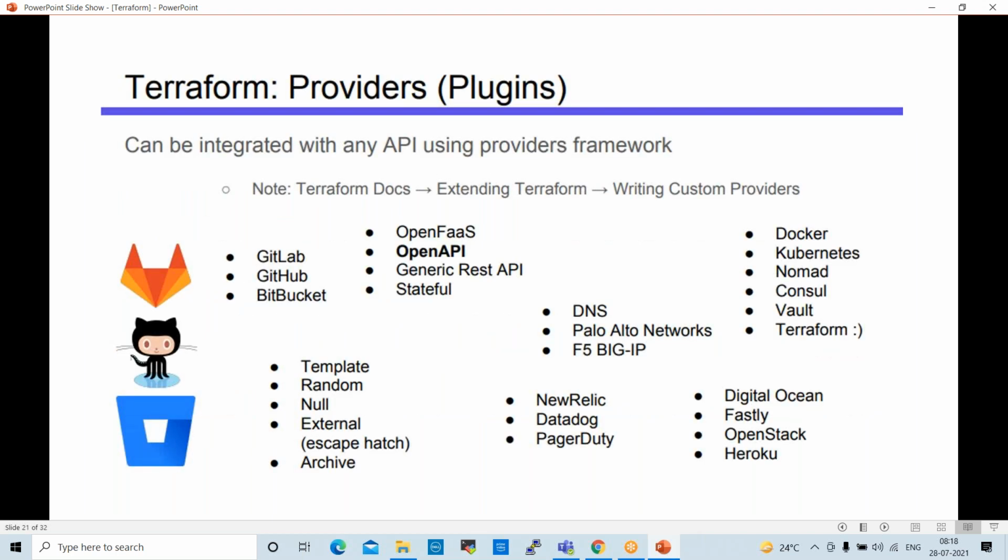Terraform providers and plugins. Terraform supports different providers and plugins here. Plugins are like platforms. GitLab it will support, GitHub it will support, Bitbucket also supports. Normally the script you are preparing, we can save in GitHub also, and from GitHub we can call that script. GitLab and Bitbucket also are supported. Different plugins it will support.